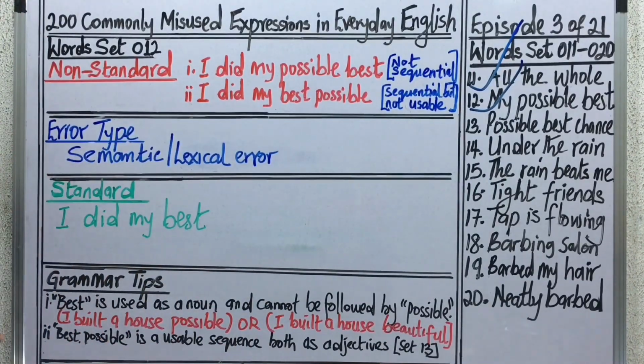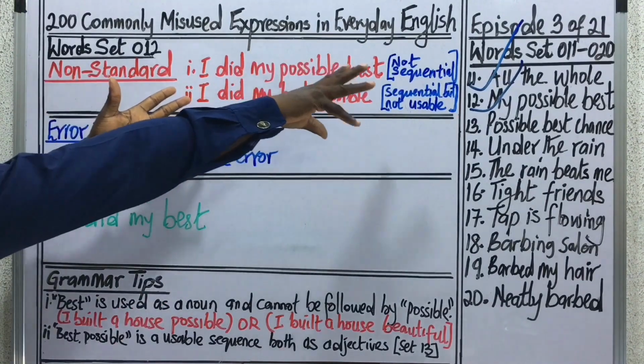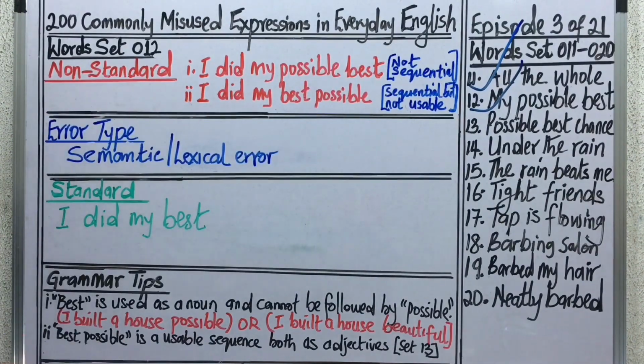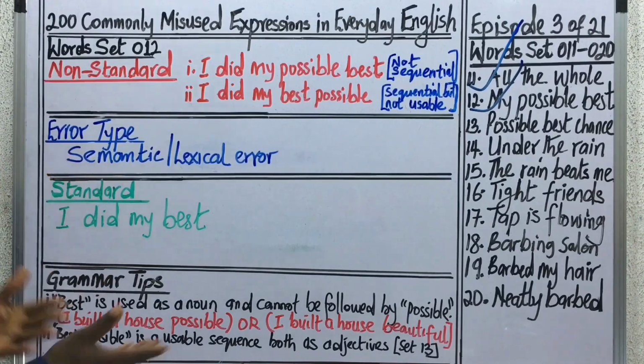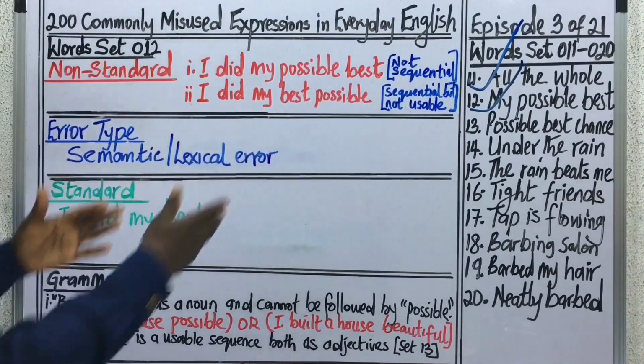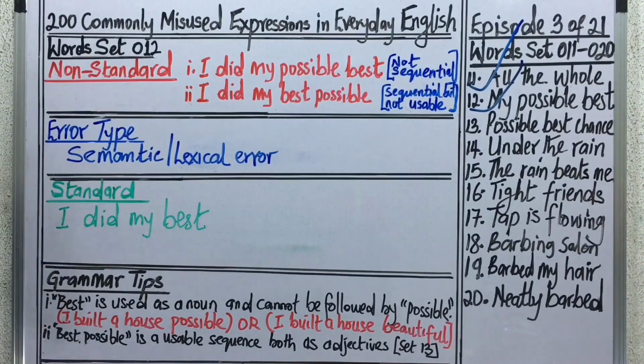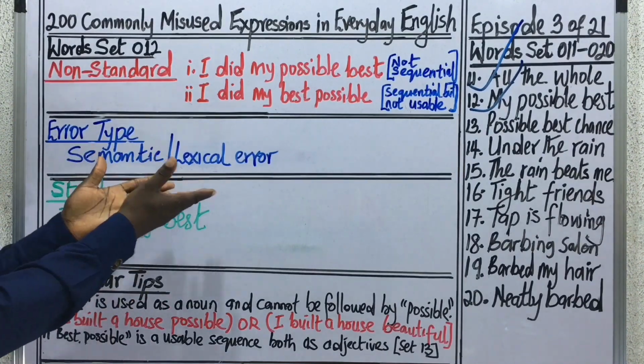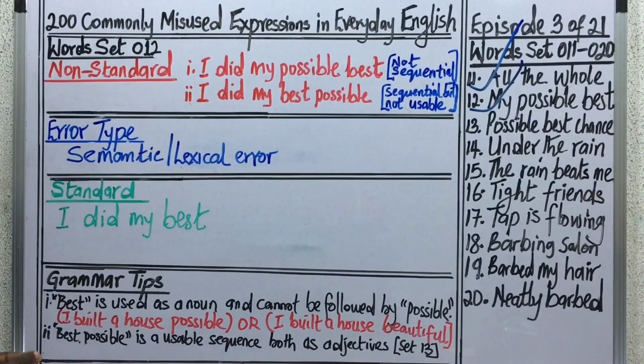Error type. The error type with these expressions can be classified as semantic or lexical. So we can say that these expressions have a semantic error or a lexical error. Now let's go into detailed analysis.